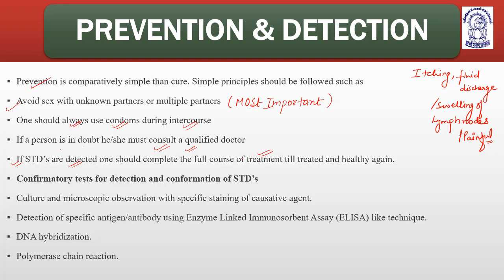So these are the prevention techniques, in which it is very clearly mentioned: avoid sex with multiple sex partners or unknown sex partners, and use physical barriers during sexual intercourse. If a person is having a doubt, then they should consult the physician or the gynecologist. And if STDs are detected once, they should be dealt with a pure and full course of treatment without any lag. What are the different confirmatory tests for the detection and confirmation of STDs?